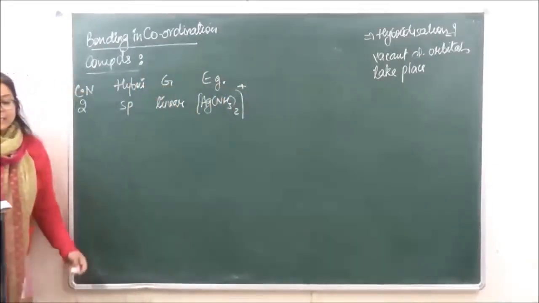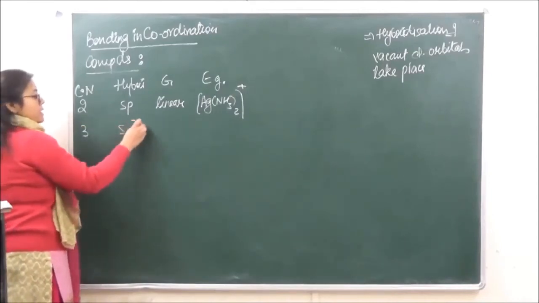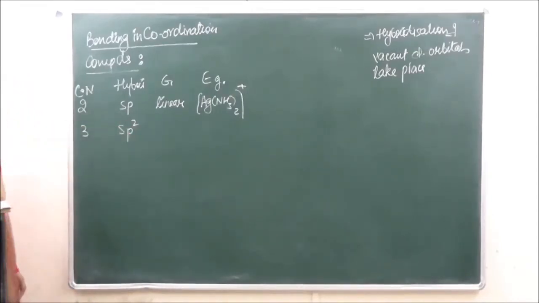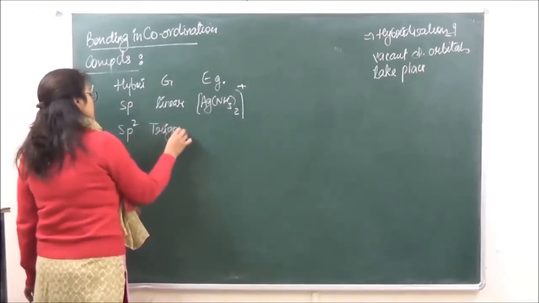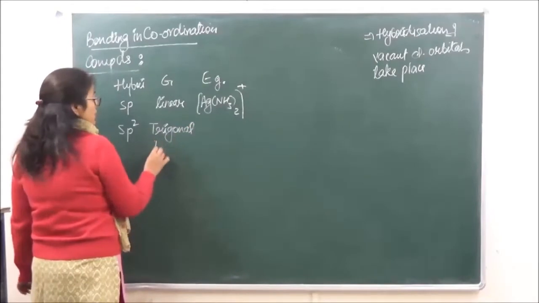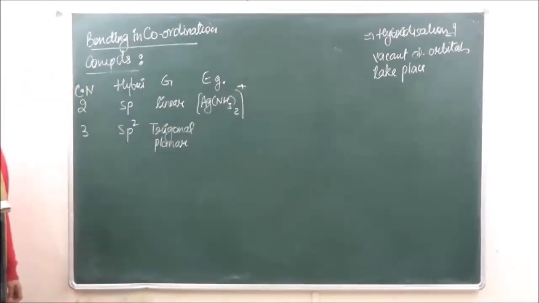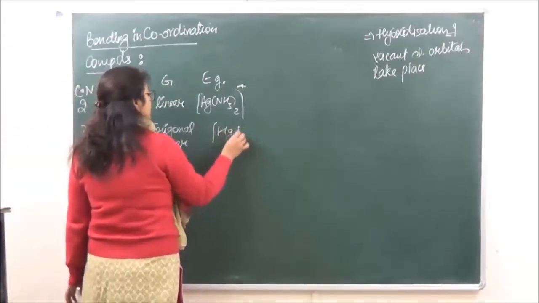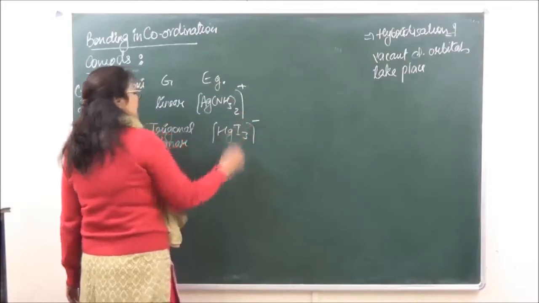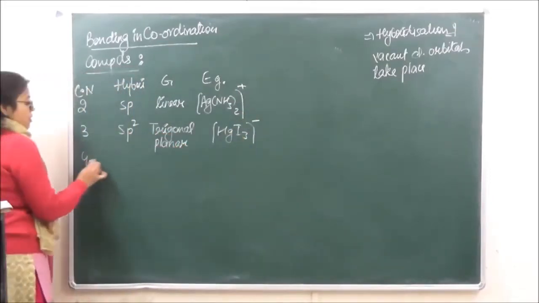Okay, now if the coordination number is going to be 3, the hybridization is going to be sp2, the geometry is going to be trigonal planar. An example which we can take over here is that of HgI3 negative.